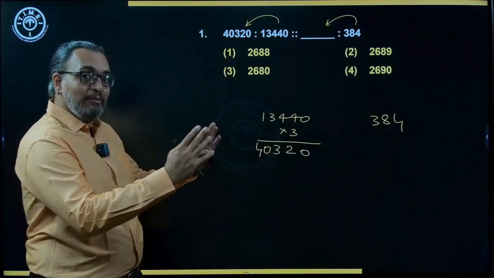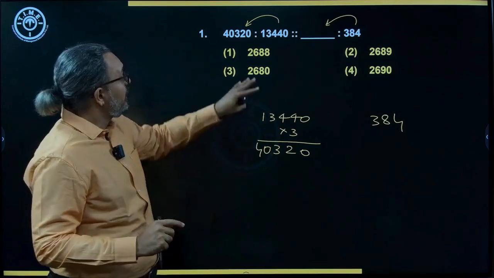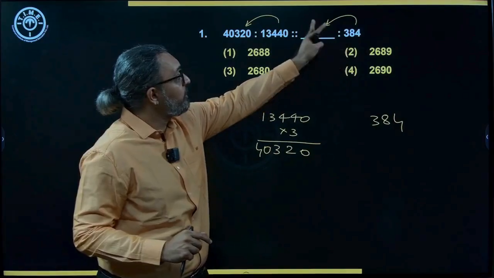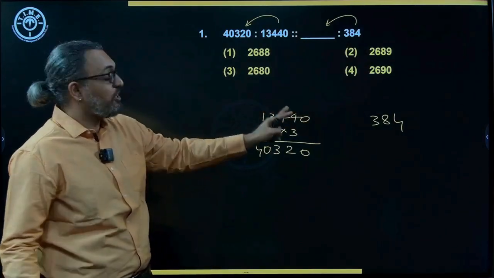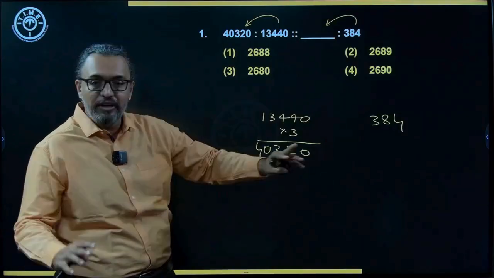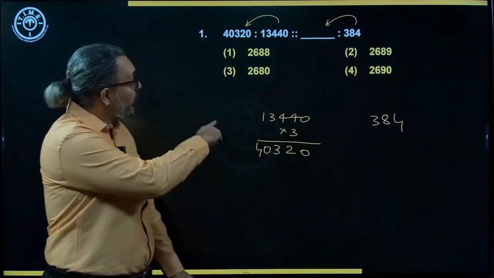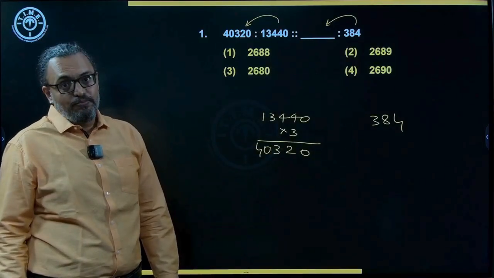We know analogy means it is similar, but the thing you need to understand here is this is a number by multiplying you are getting it. So here also you need to see what number by multiplying I can get, because if you look at your options, all the numbers are very close numbers. These are all in 2600s only. This is 80, 88, 89, 90. Means only one of these 4 numbers is divisible by 384.